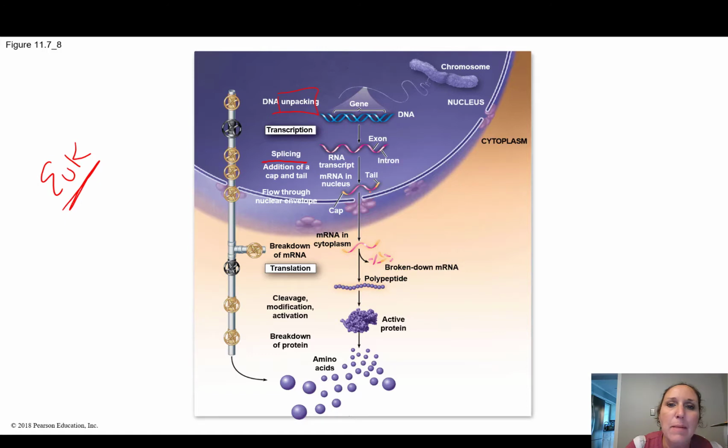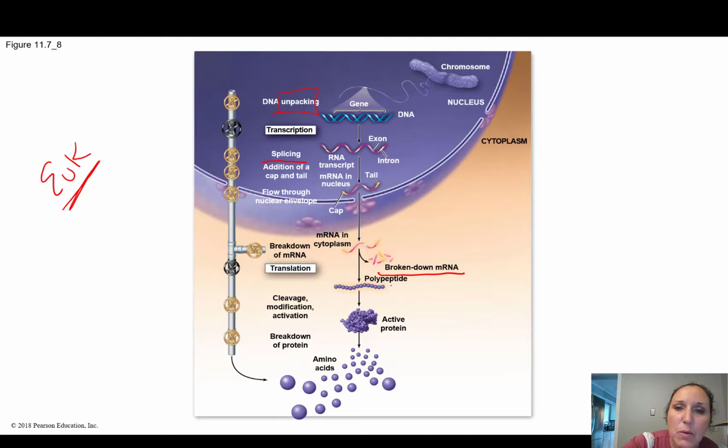Remember, we add the cap and the tail, and as it said in the video, depending on the length of the cap and tail, it could make it relatively unstable if you don't make it very long. So when it gets to the cytoplasm, it can be broken down. So mRNA just gets broken down into different pieces and gotten rid of if we don't need it anymore. So before you even translate it, we can do that.